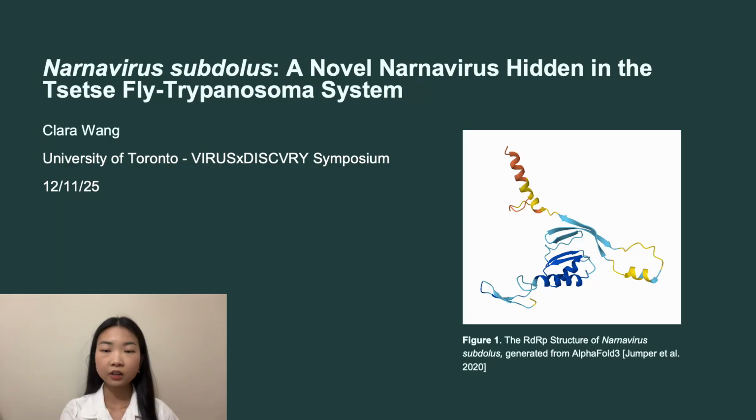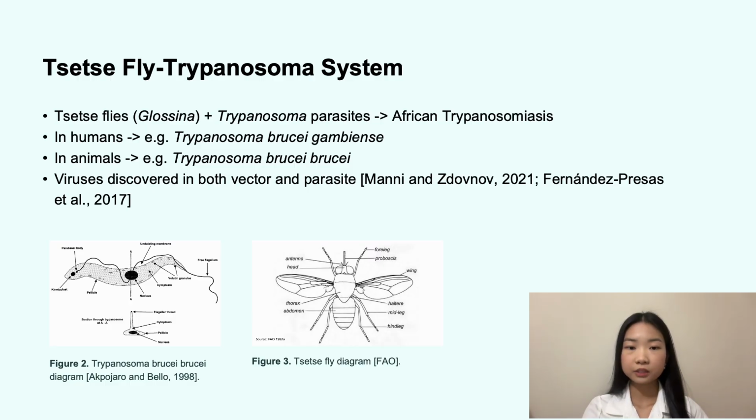Today I'll be presenting a novel virus hidden within the Tsetse Fly-Trypanosoma system called Narnavirus subdolus. As some background, tsetse flies are blood-feeding insects of the genus Glossina and are the vector for African trypanosomiasis, a potentially fatal disease endemic to sub-Saharan Africa. The disease is spread through the bite of a tsetse fly infected with trypanosoma.